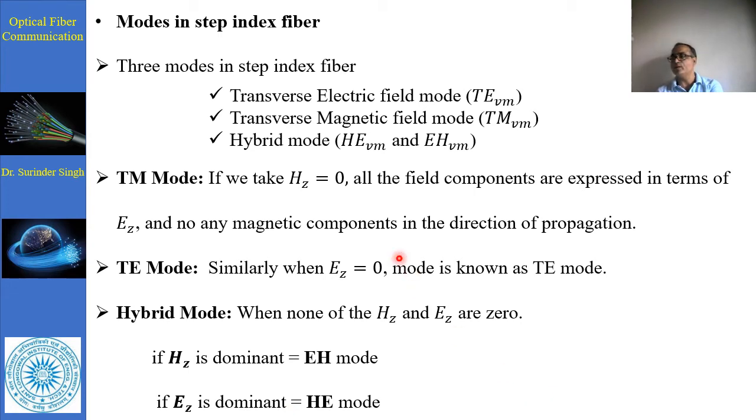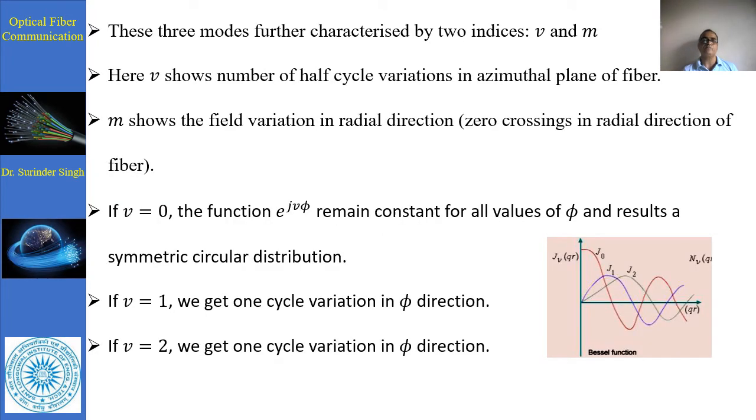So this kind of representation we can write while representing the mode, because from the previous question we can find the different kinds of mode easily. These three modes are further characterized by two indices. One is, we write TEvm. v shows the number of half cycle variations in the azimuth plane.